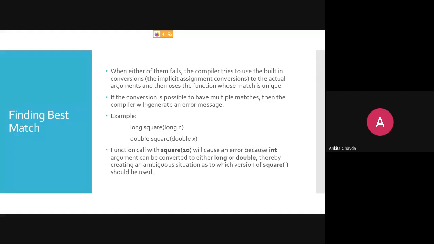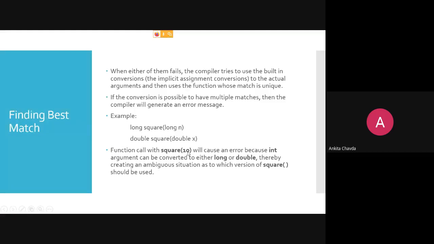At that time, it will raise an error because it creates an ambiguous situation as to which version of the square should be called, either long or the double, right? Because in both cases it is possible. It may be a long or it may be a double. So at that time the compiler will raise an error. But this will happen only when you are passing a static value.